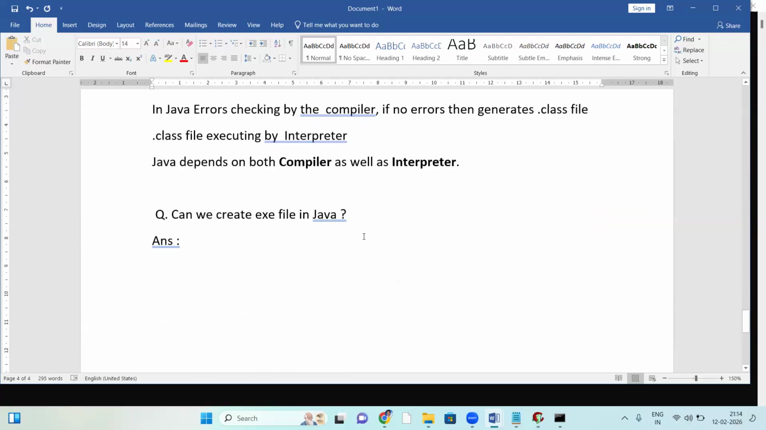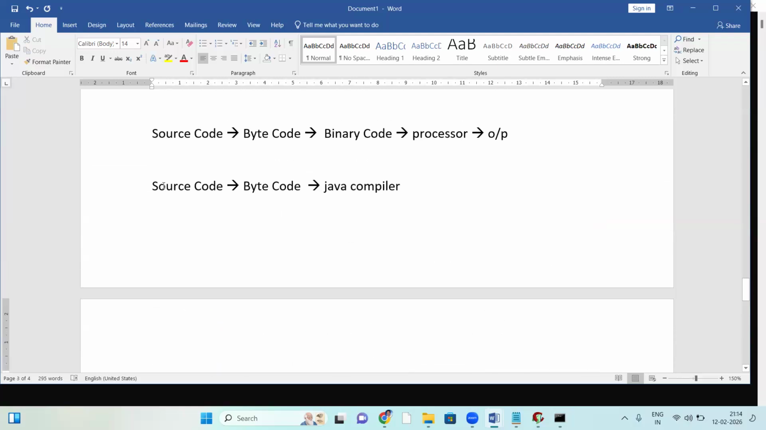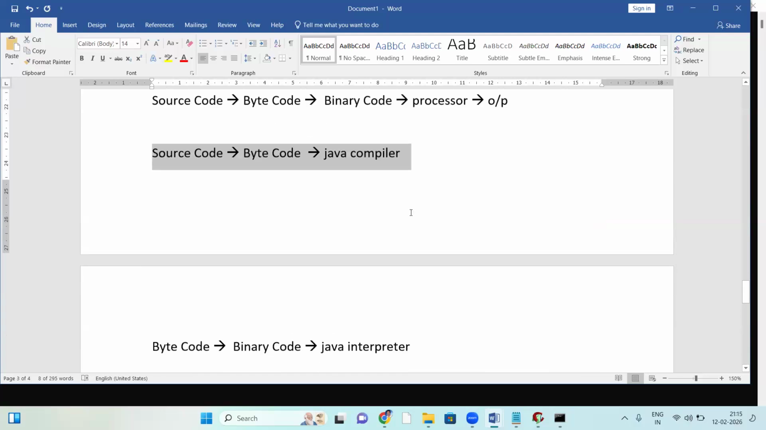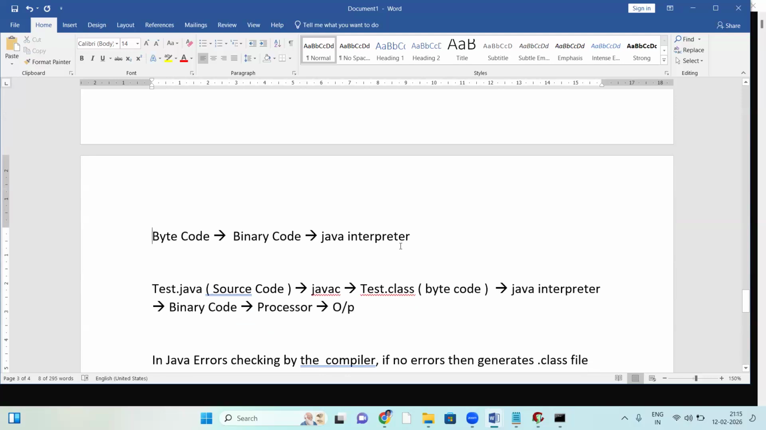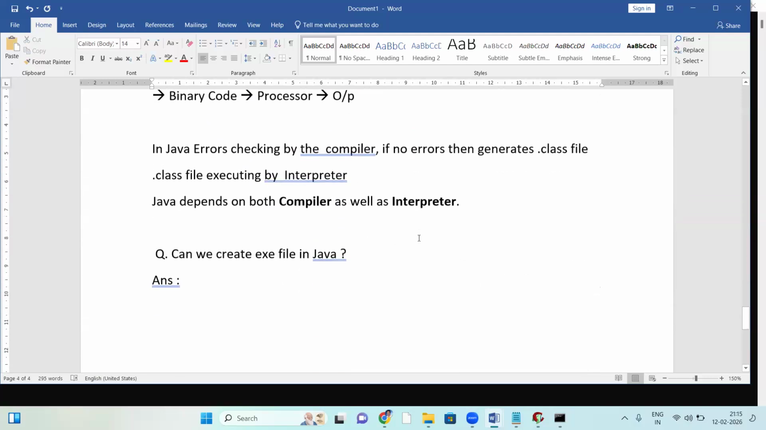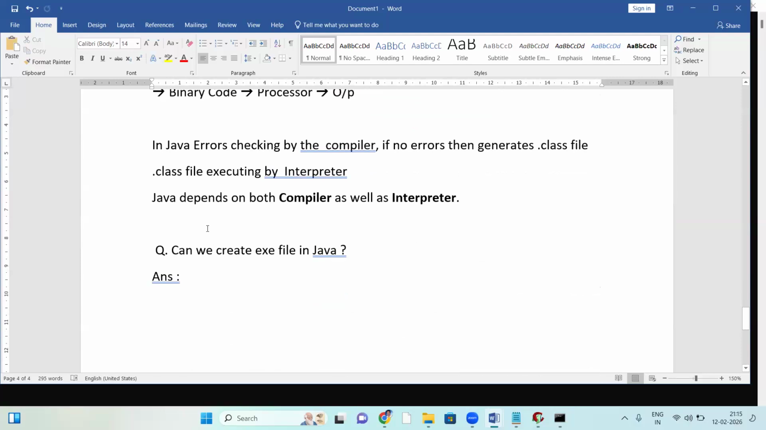Clear? So source code to bytecode by the Java compiler, and bytecode to binary code by the Java interpreter. Two things are involved, so Java depends on both the compiler as well as the interpreter. Now the question is: can we create an exe file in Java?